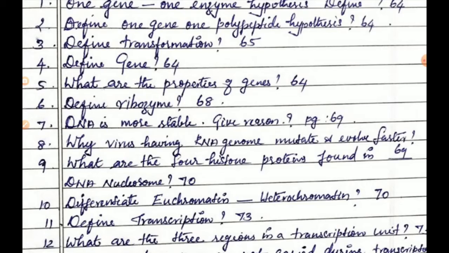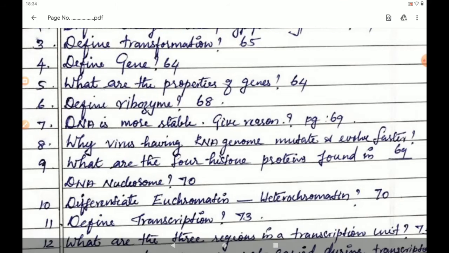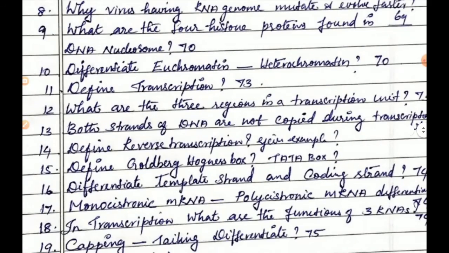Then next question, differentiate euchromatin and heterochromatin. Page number 70, above the 5.8 DNA replication paragraph.